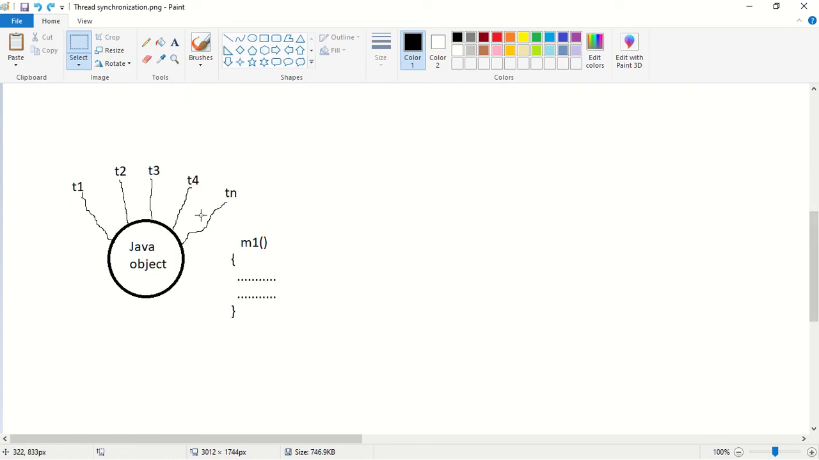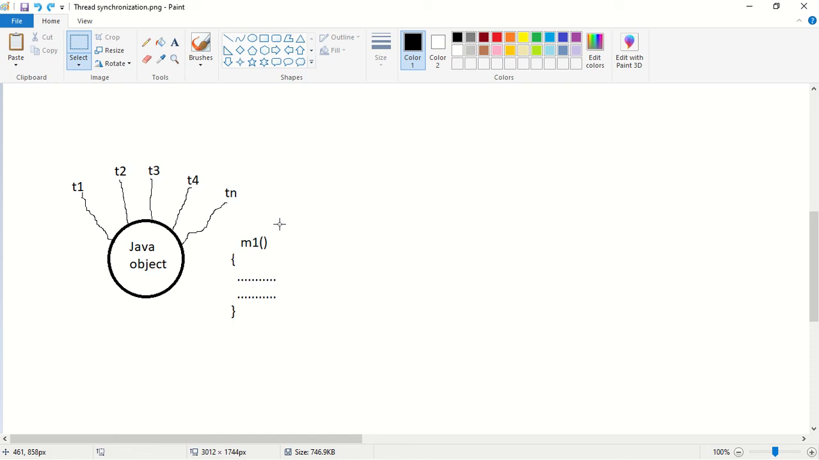Assume that this is a Java object, and T1, T2, T3 up to Tn represent the threads. Assume this Java object has only one method, the M1 method. Now T1 thread came first and wants to execute M1, so T1 starts executing M1. After some time T2 came, also wanting to execute M1, and T2 also starts executing M1. After some time T3 came, also wanting to execute M1, and T3 also starts executing M1.